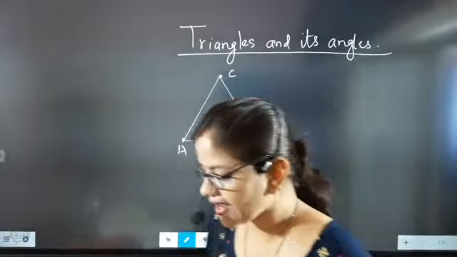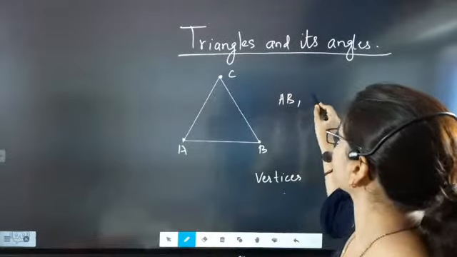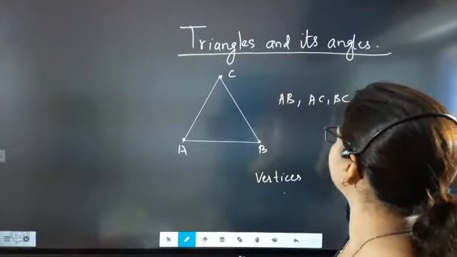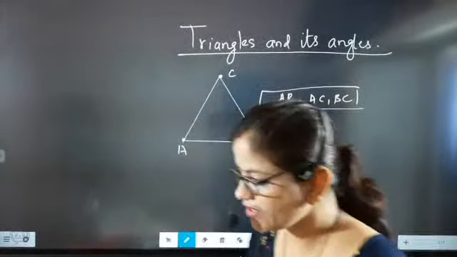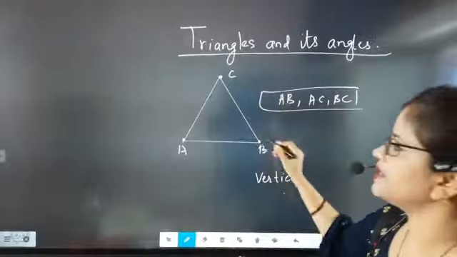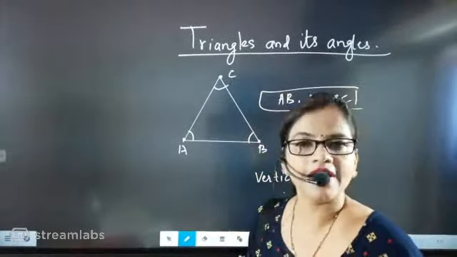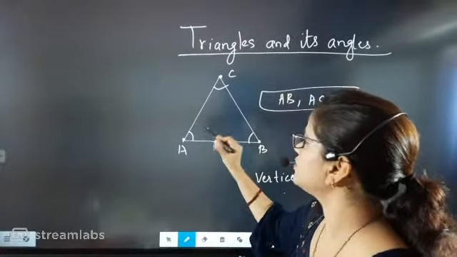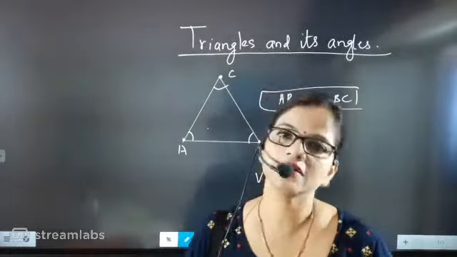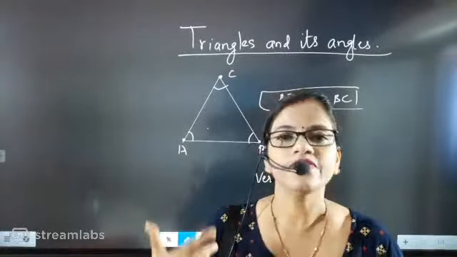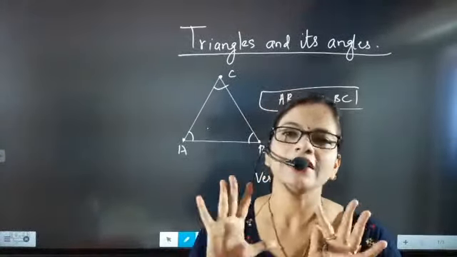Okay, definitely a triangle will have 3 sides beta. How many sides? AB, AC and BC. So 3 sides are there beta, AB, AC and BC. And now beta these are 3 internal angles. So a triangle has 3 internal angles. Again I am saying, it has 3 internal angles, 3 sides and 3 vertices. So this much is the easiest.